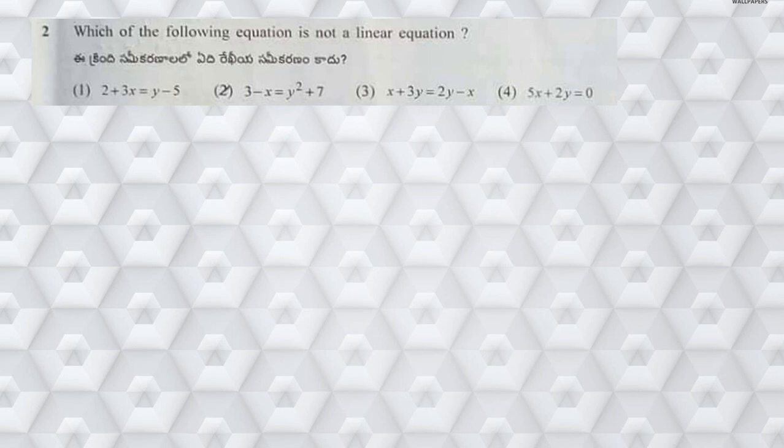Next, which of the following equations is not a linear equation? So what is meant by a linear equation? If it is a linear equation, then the degree should be 1. From the first option, if you observe, we have the highest power as 1. In the second option, you have the highest power as 2, that is, the degree is 2. In all the remaining options we have degree 1. So clearly option 2 is not a linear equation.